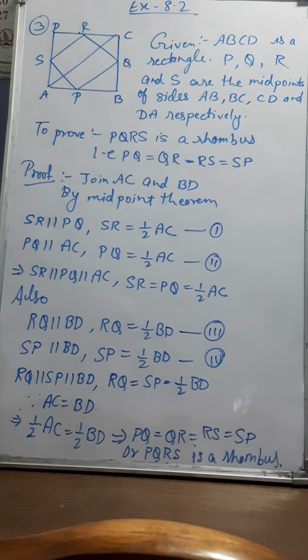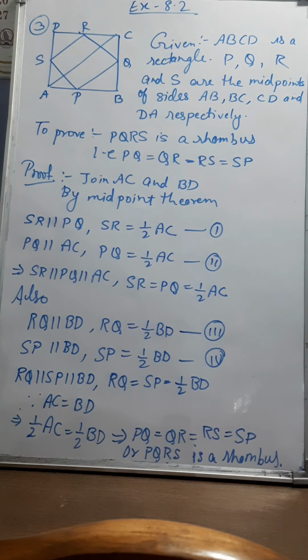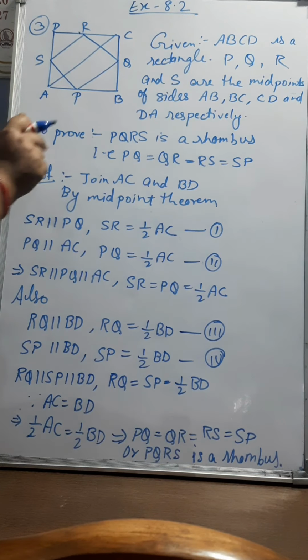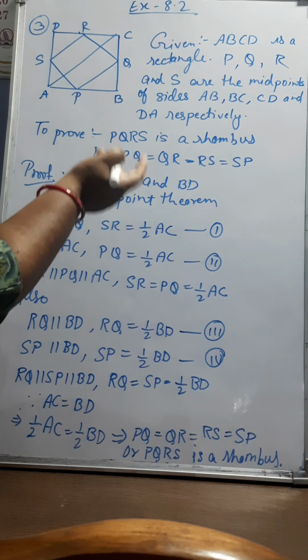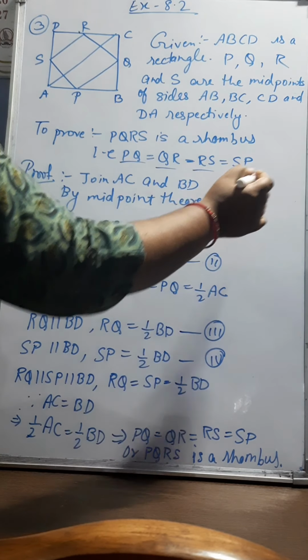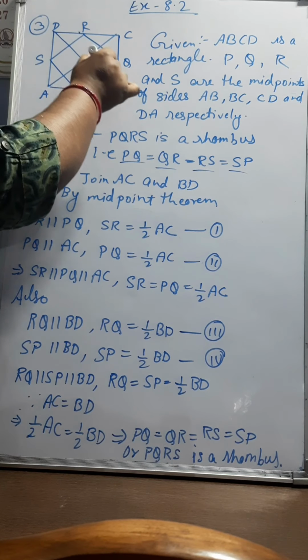Question number 3 says, ABCD is a rectangle and P, Q, R and S are the midpoints of the sides AB, BC, CD and DA respectively. We have to show that quadrilateral PQRS is a rhombus. You see here carefully. Here the given part is written and we have to show PQRS is a rhombus. For showing PQRS is a rhombus, we have to show that PQ is equal to QR is equal to RS is equal to SP. For that we have joined AC and BD.